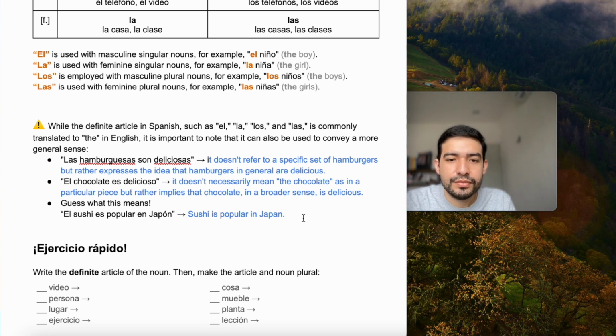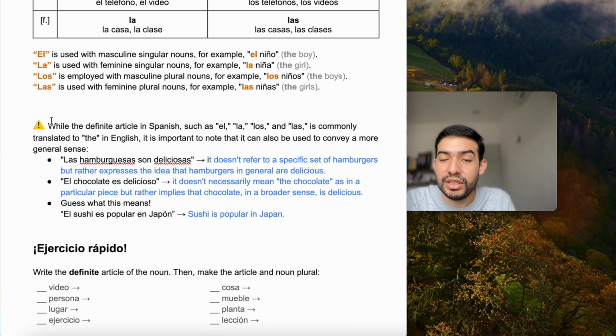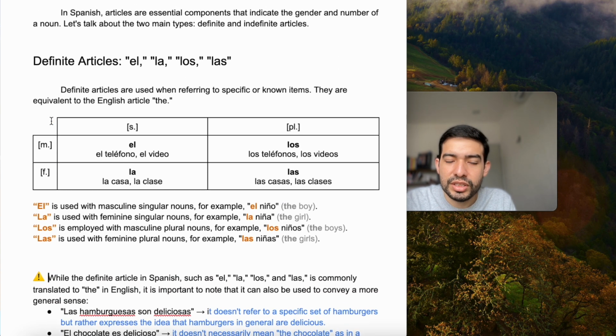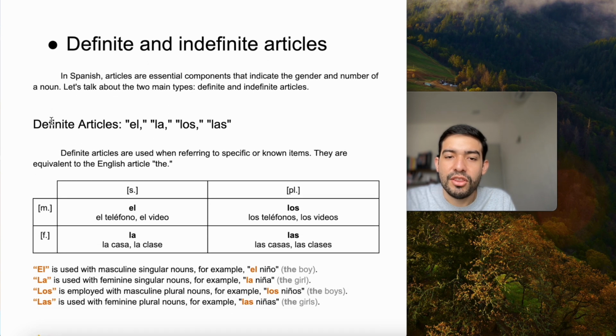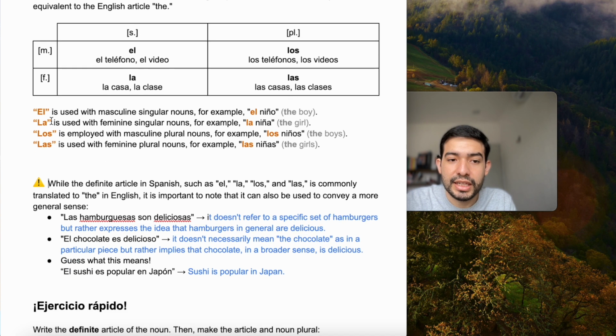Muy bien. Okay, now just remember this. This is here as an extra fact, as an extra rule that you should be aware of. Don't worry about trying to understand all of this immediately. The more you read and listen in Spanish, the more you'll find examples like this.